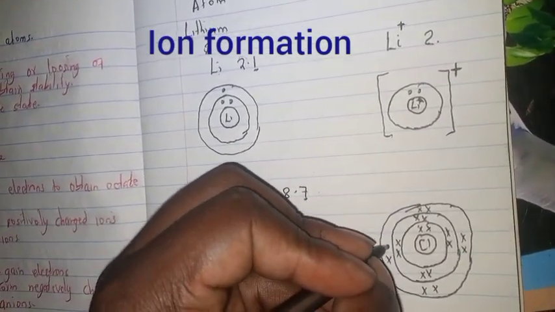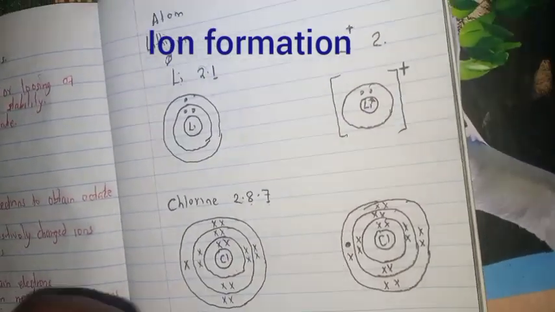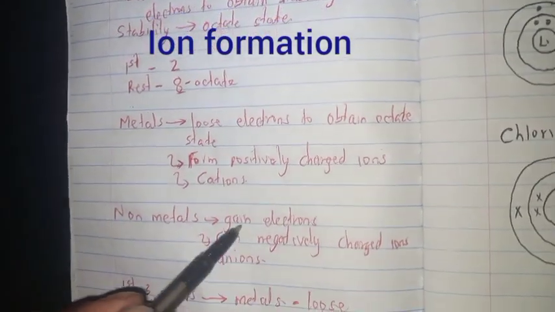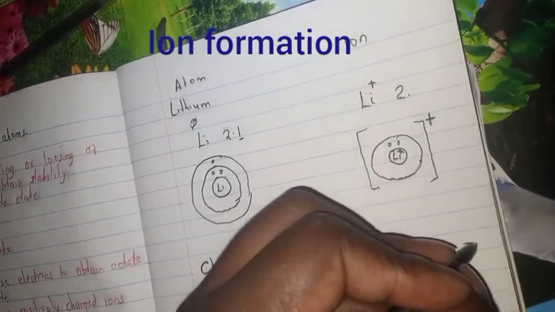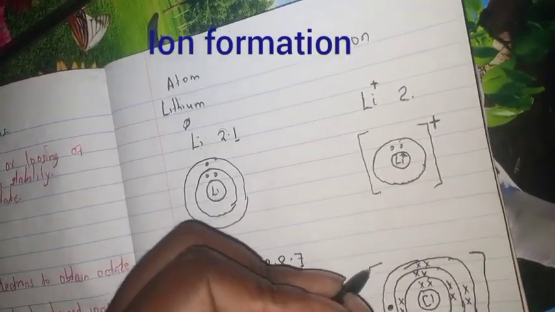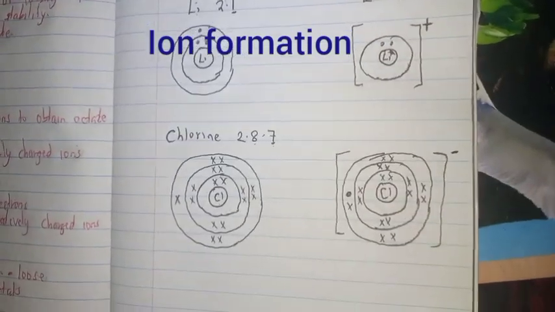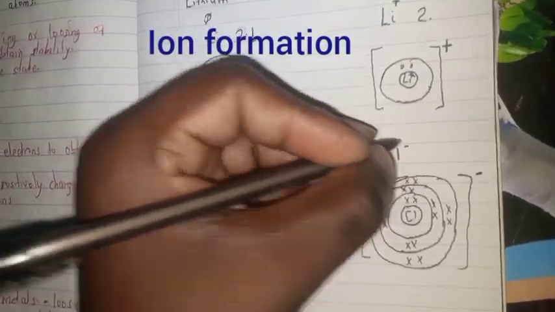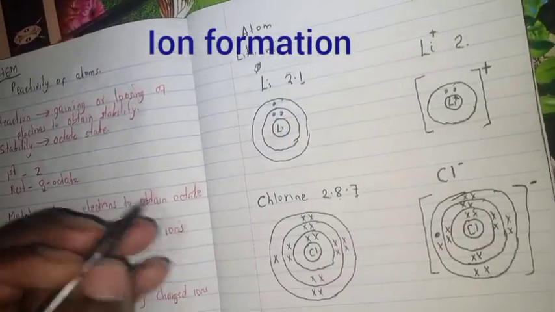In this case, we will mix to show that it has gained. The dot one is an electron that has been gained. Now when it has gained, we've said for non-metals they gain electrons, and when they gain, they form negatively charged ions. Now the overall charge will be -1 because it has gained 1 electron, and that means the ion will be chlorine negative. You can just pause for a moment and try others out.